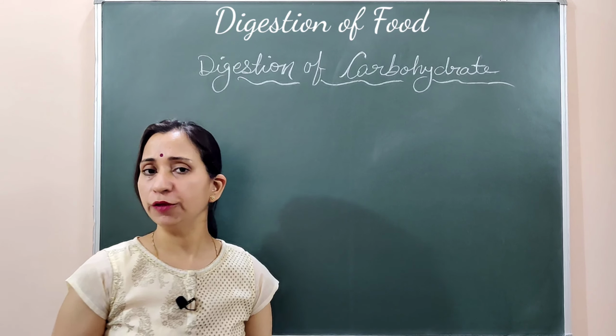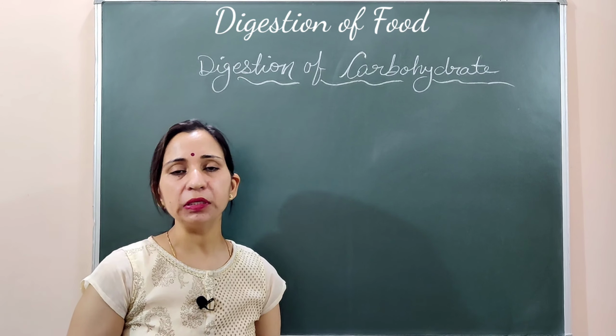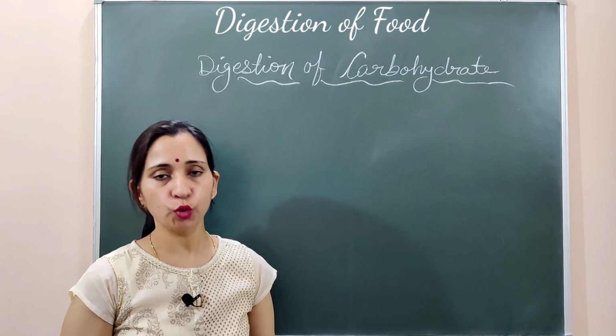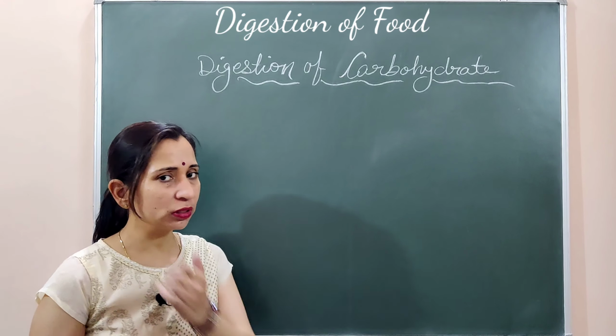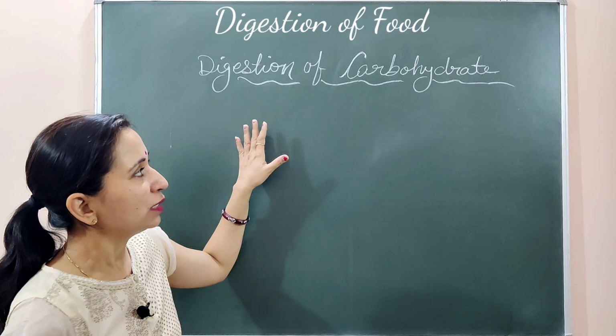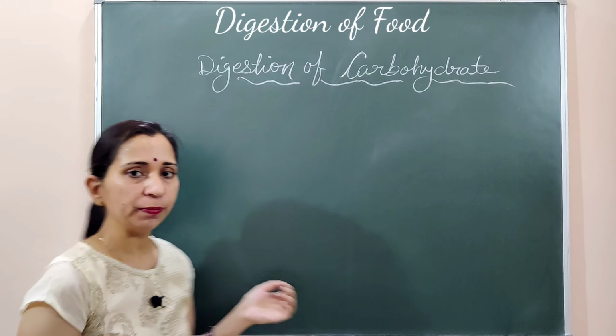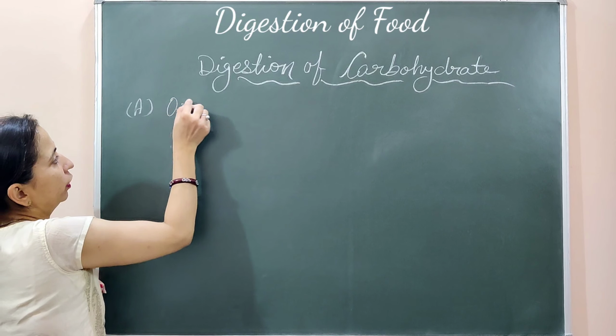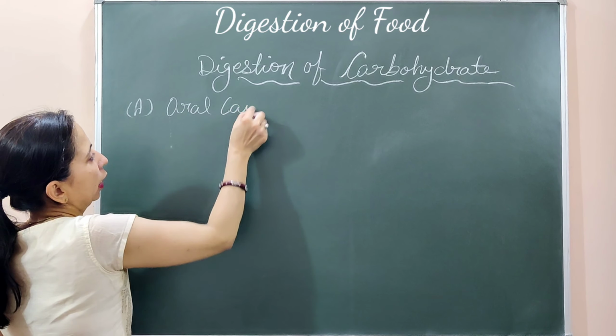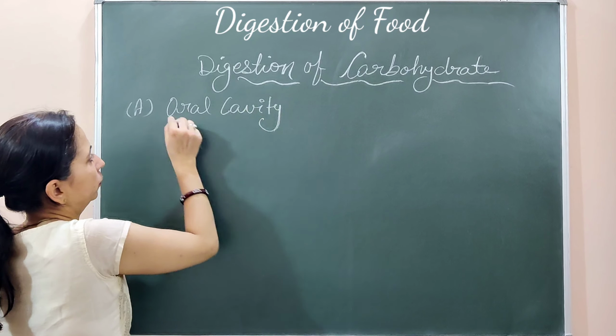Carbohydrate can be present in the form of polysaccharide, disaccharide or monosaccharides. Depending on which kind of saccharides are there, the digestion process can vary. So let's start the process of digestion in different parts, starting with the first part, that is the oral cavity. So, digestion of carbohydrate in the oral cavity.